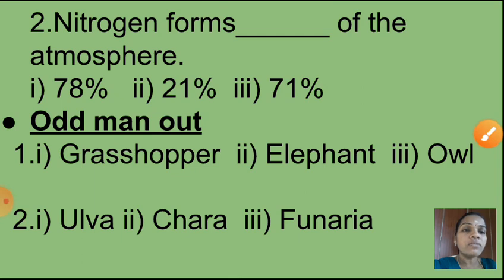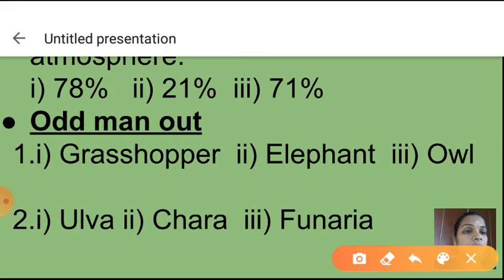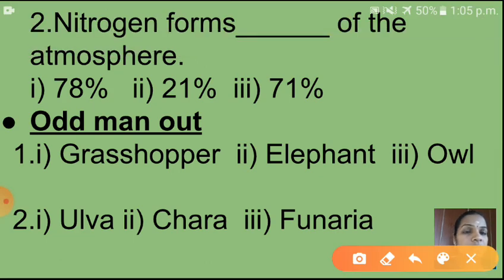Children, see here, next fill up is nitrogen forms dash of the atmosphere. So that atmosphere contains how much percentage of nitrogen? Can you give me answer? Yes, very good, 78%. So you have to click this first option. Okay. Second option is what? 21%, and third option is 71%. So what is the right option here? Yes, first one, that is 78%.